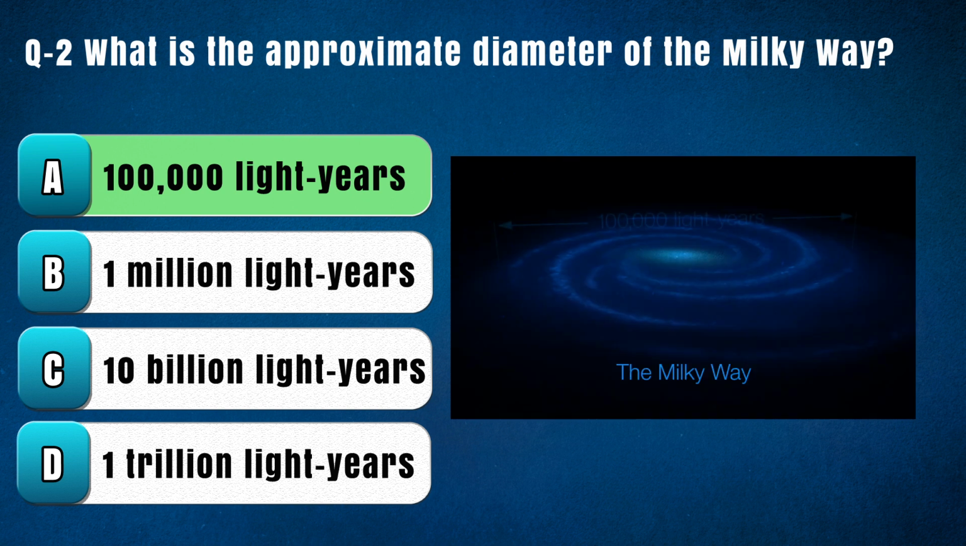The approximate diameter of the Milky Way Galaxy is estimated to be about 1 lakh light years. This means that if you were to travel at the speed of light, about 2,99,792 km per second, it would take you 1 lakh years to traverse the entire width of the Milky Way from one side to the other.